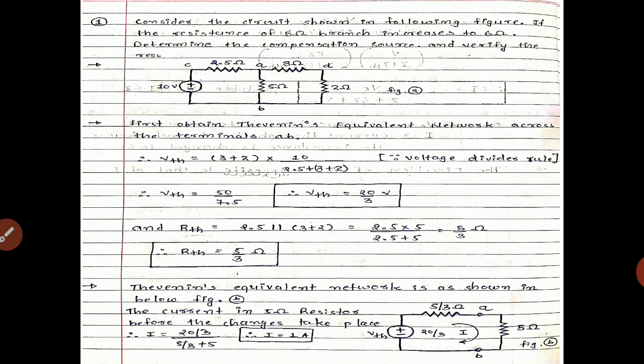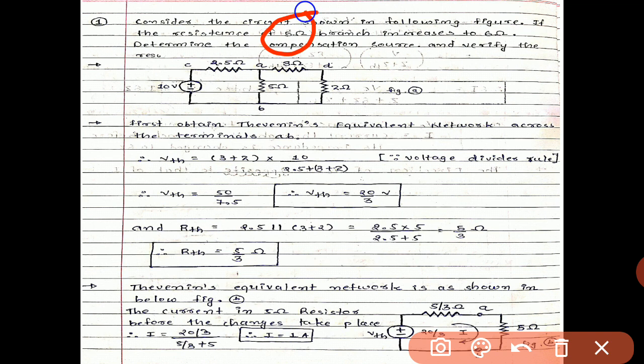First of all, what is the change? The 5 ohm branch is changed to a 6 ohm branch, meaning 1 ohm extra resistance is added to the 5 ohm. So 5 ohm changes to 6 ohm.